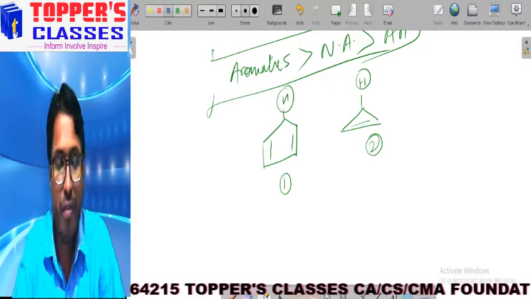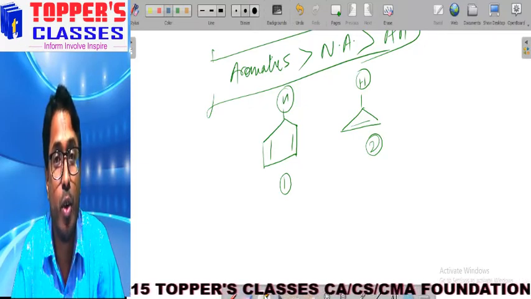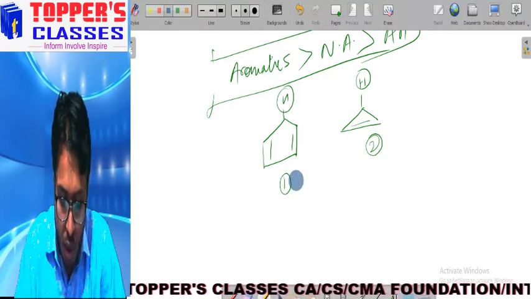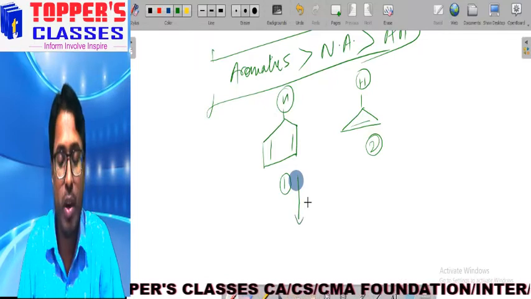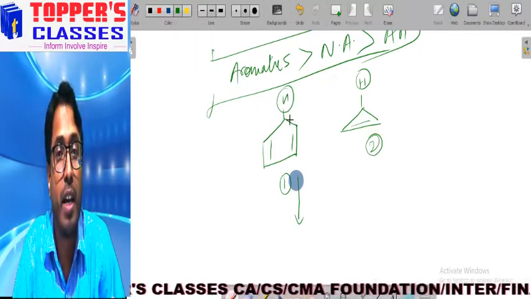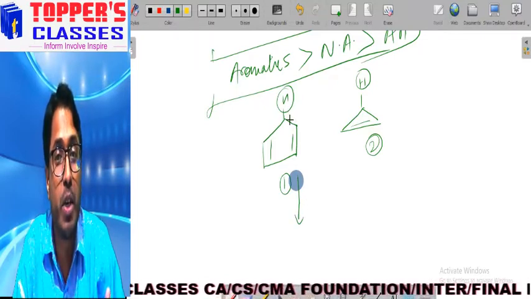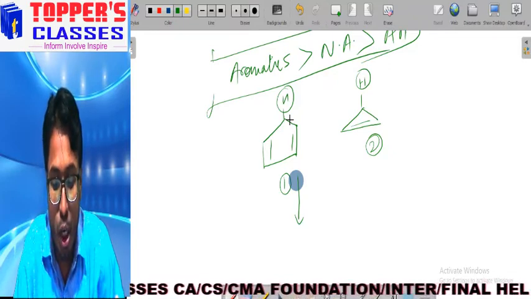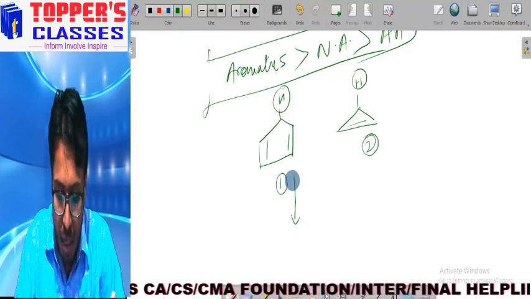So how can we find whether a proton is acidic or not? In order to find this, first of all, remove H positive, because we are going to compare the acidic nature.